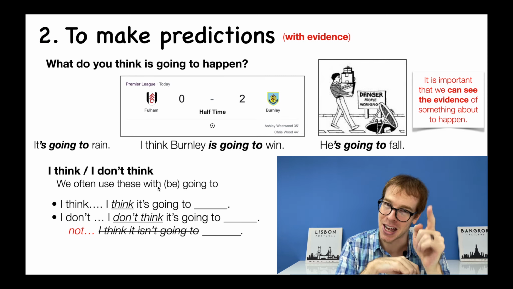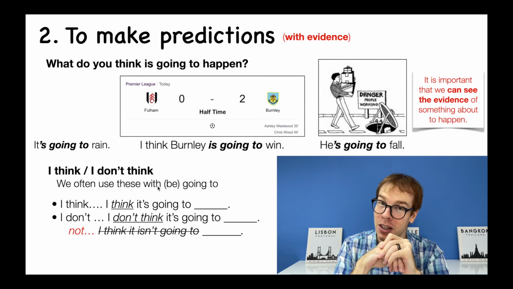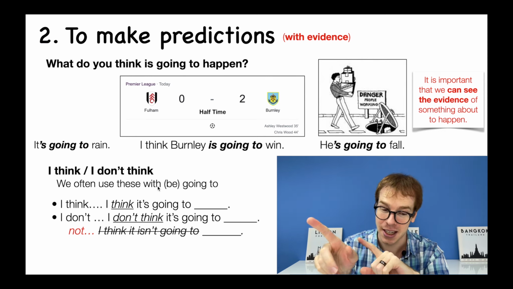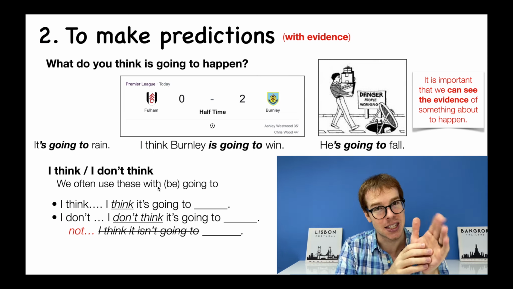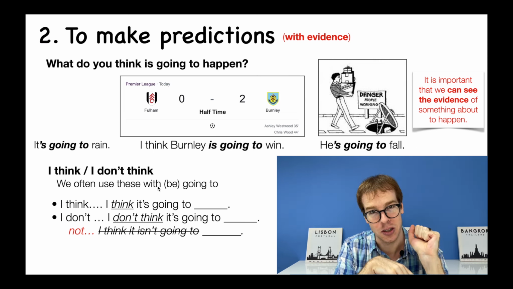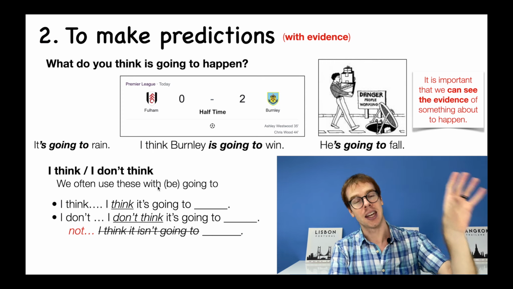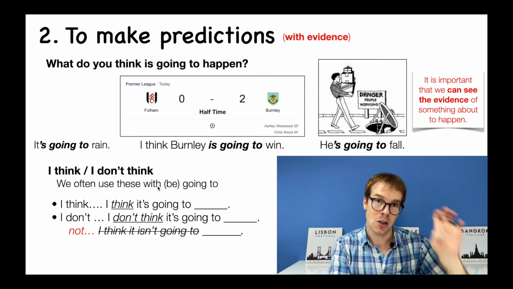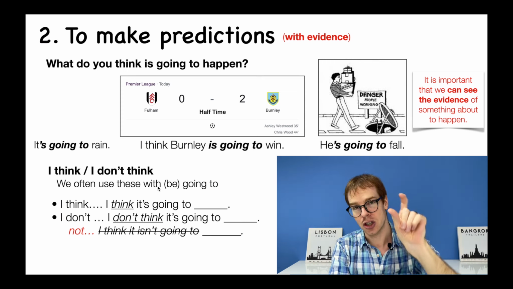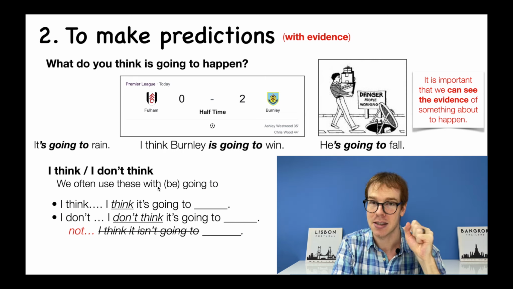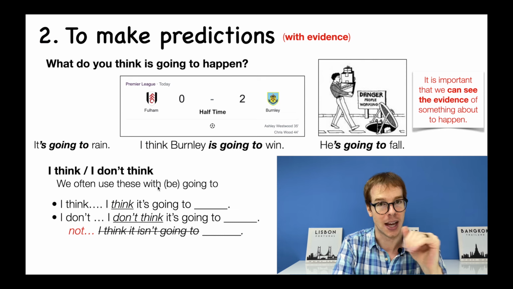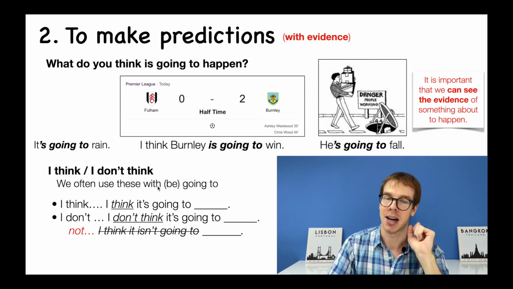I have my evidence. And be very careful if you use the I think, I don't think. We don't use the isn't. We don't use the negative going to. It's always I think it's going to. I don't think it's going to. We change the beginning of the phrase. We don't change the am, is, are, going to negative for that pattern. So again, keep that in mind.